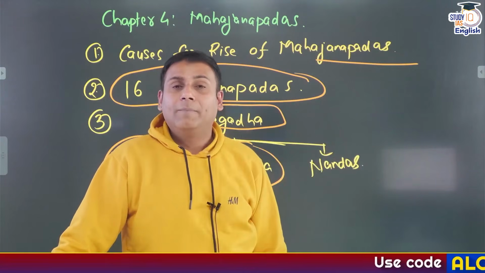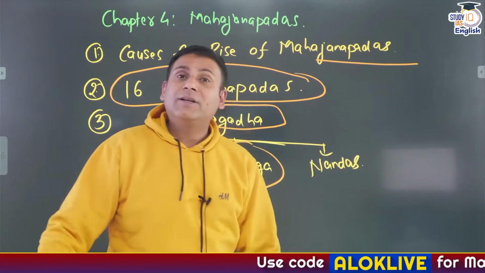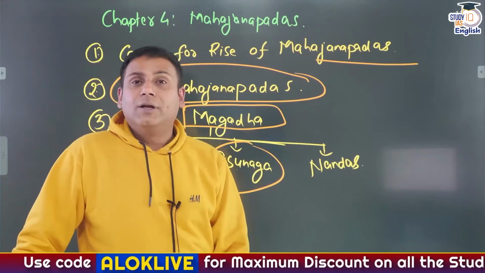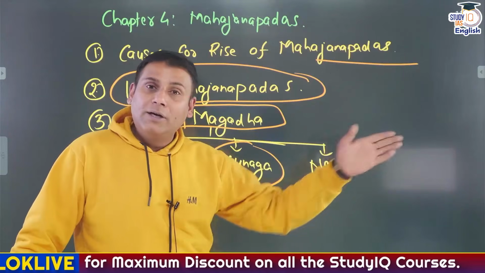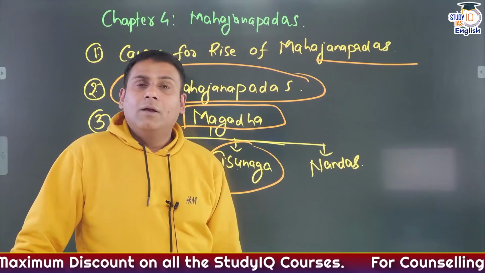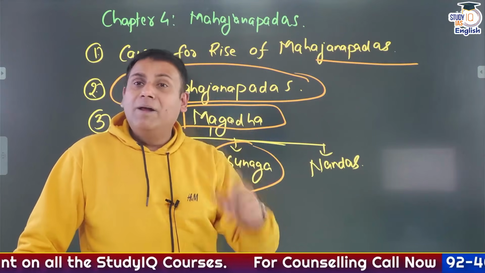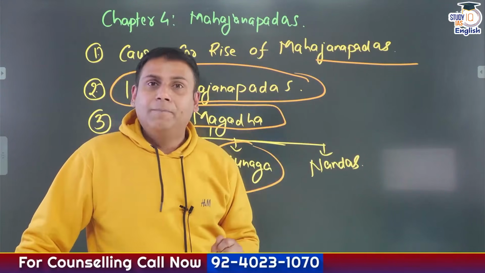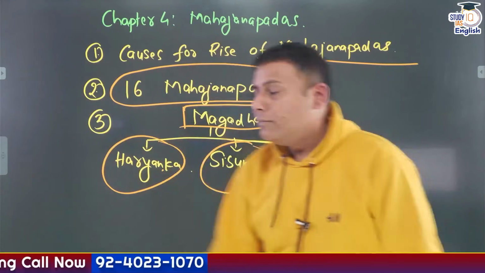Match the following. There is one Mahajanapad located in central India. Rather than saying central India, it is located in the Deccan region. That is Asmak Mahajanapad, located in Maharashtra. There are 2 Mahajanapads located in Madhya Pradesh. One is Avanti Mahajanapad, the second one is Chedi Mahajanapad.